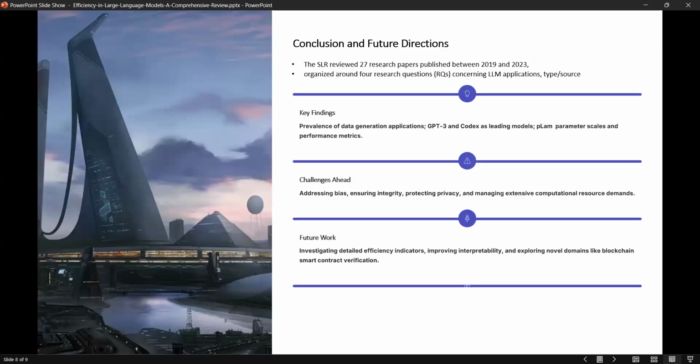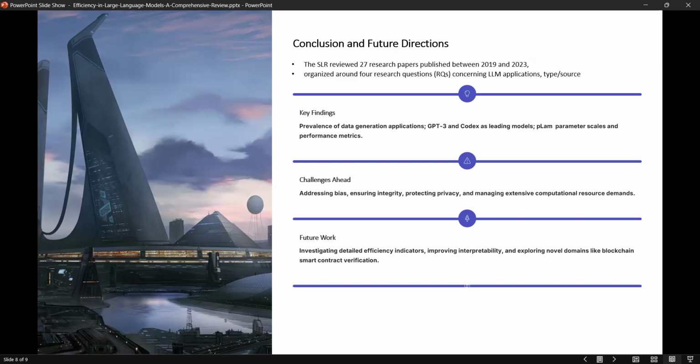To conclude, the authors used a systematic literature review of 27 research papers published between 2019 and 2023. They organized and asked four research questions concerning large language model applications, the type of model and sources, and the parameters and model performance metrics.